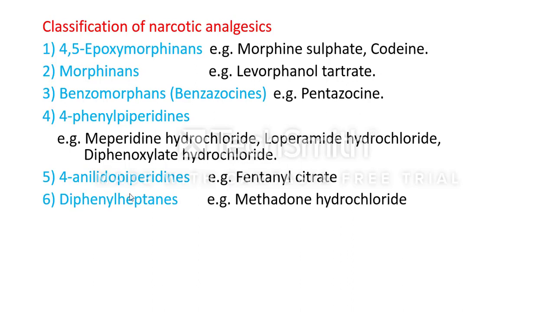The next, sixth one is diphenylheptanes. The example of this class of drugs is methadone hydrochloride. And the last class of narcotic analgesics is miscellaneous. The example is tramadol. This is the seventh class of narcotic analgesics based on their structure. This is the classification. Let's discuss one by one.